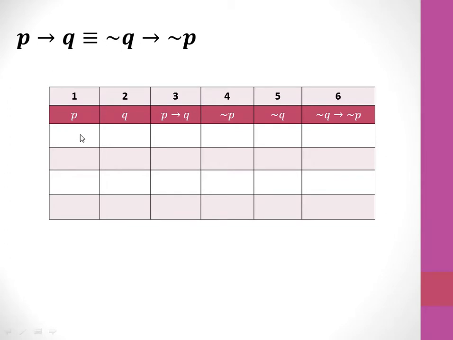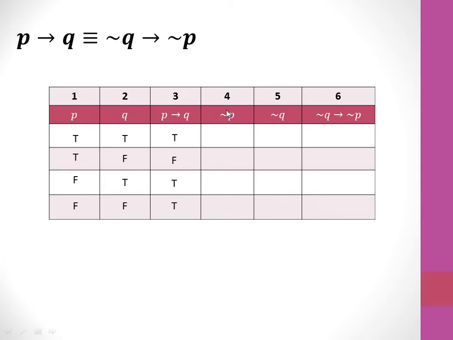As we know how to write the values of P and values of Q. See here, T, T, F, F, then T, F, T, F. So all four possible combinations are given here. Now what is P implies Q? T implies T is T. Then T implies F is what? F. F implies T is T. And F implies F is again T. So see this column of implication. We know this very well.